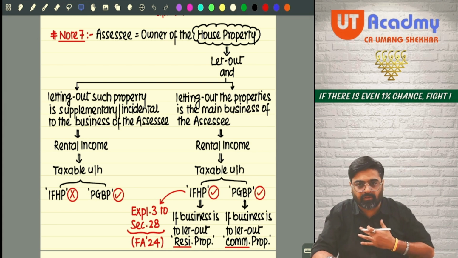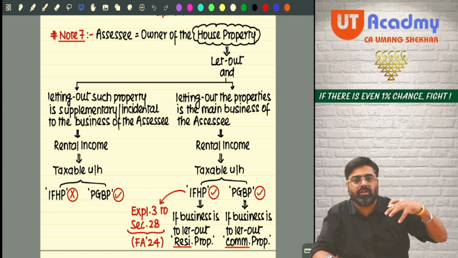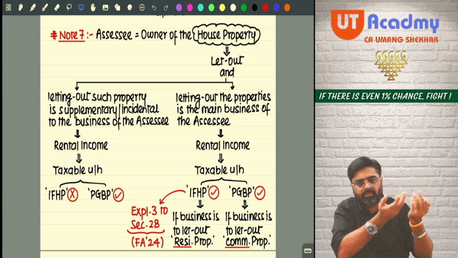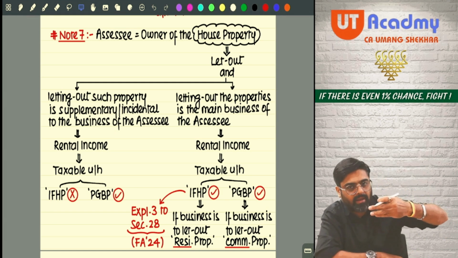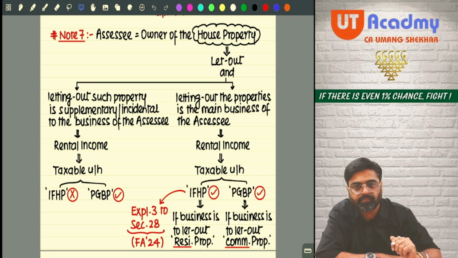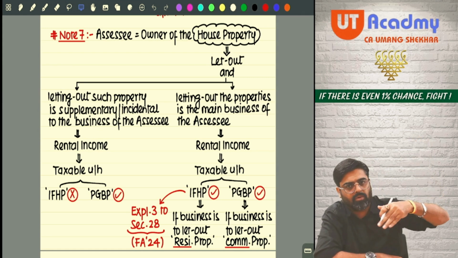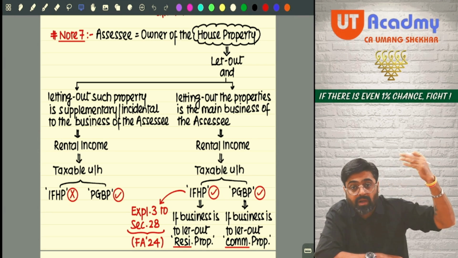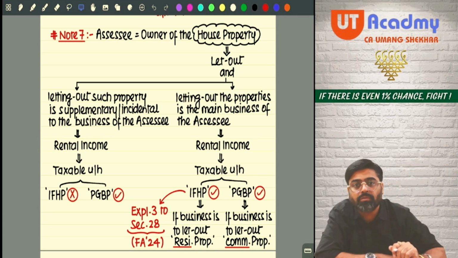See, I'm having a business. Business means I'm having a factory in which I'm doing manufacturing business. That factory is very far away from the city, 200, 300 kilometers away. Now to run that factory, I need some employees, some workers.